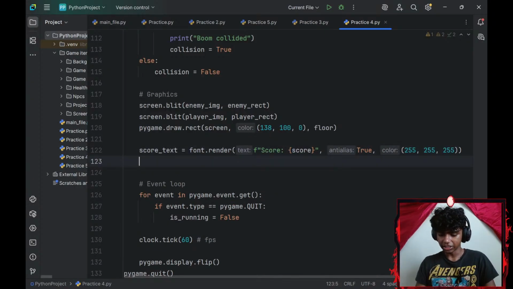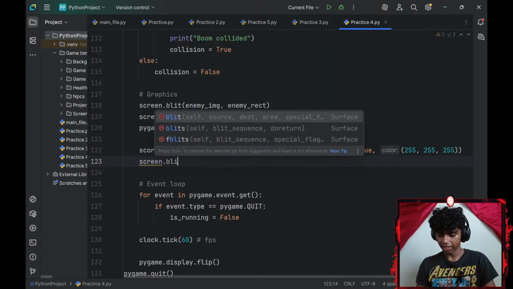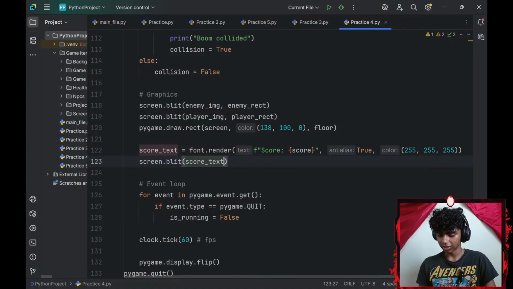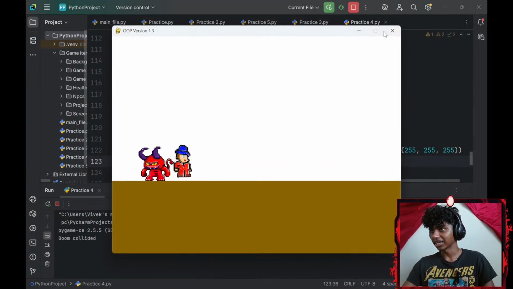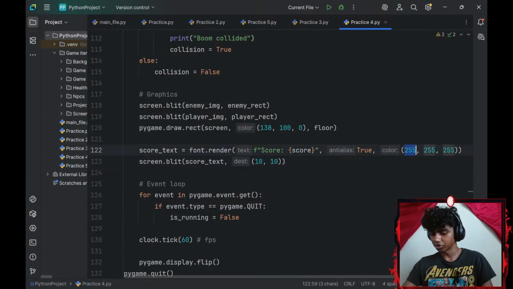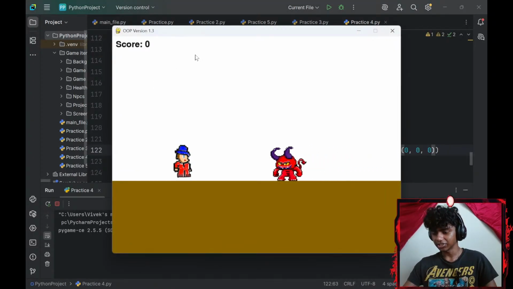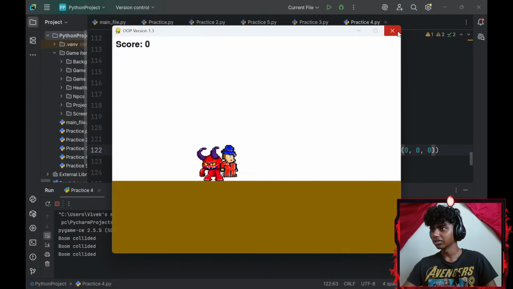Next up, let me blit my score text. So I'll go with screen.blit my score_text. Okay, I want it to be at position x-axis 10 and y-axis 10. Now if I run the command, I can't see the score because my screen is white. Let's change the score to black. 0, 0, 0. Now I see the score there, but my score doesn't change right now or anything.